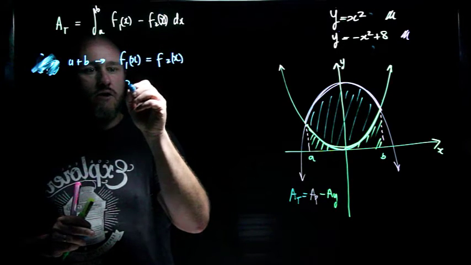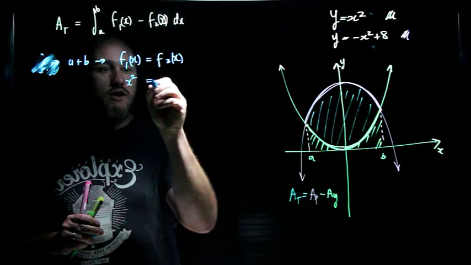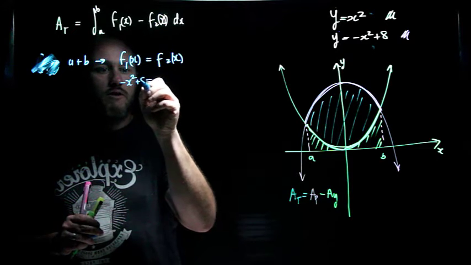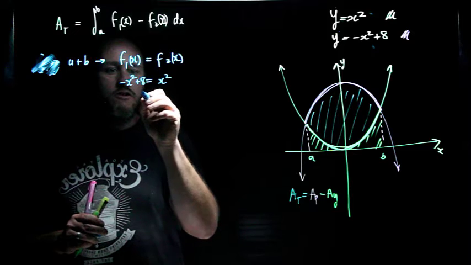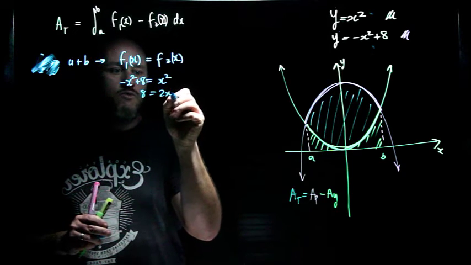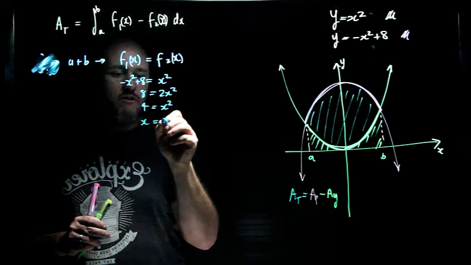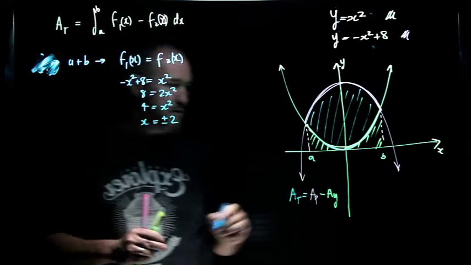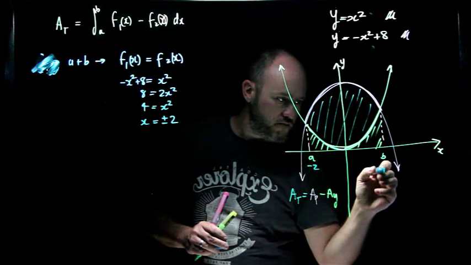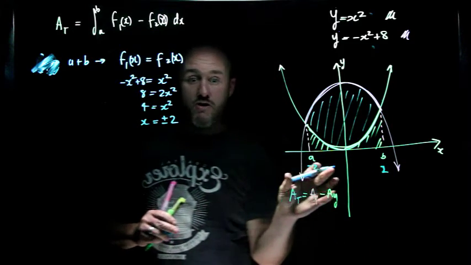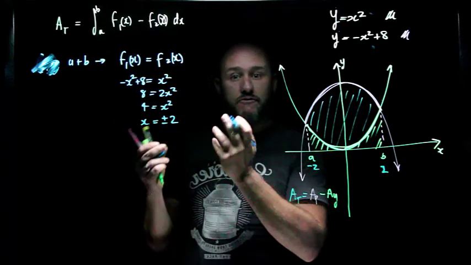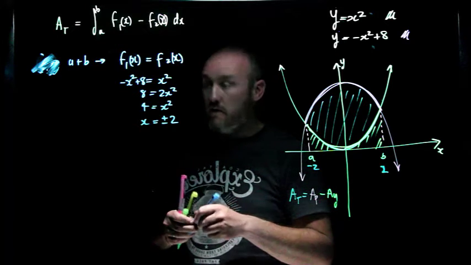So to do that, I go, let's make it negative x squared plus 8 equals x squared, which gives me 8 is equal to 2x squared, which gives me 4 is equal to x squared, which gives me x is equal to plus or minus 2. So this is negative 2, and this is positive 2. That makes sense in my diagram. You've probably already got affirmation of that from a calculator, so that's good news.